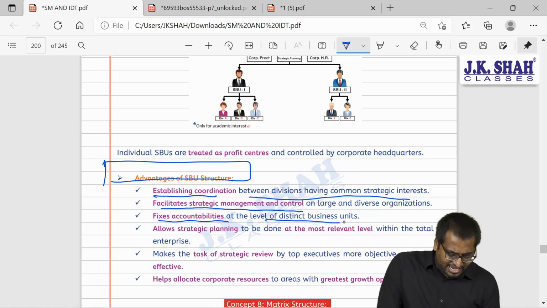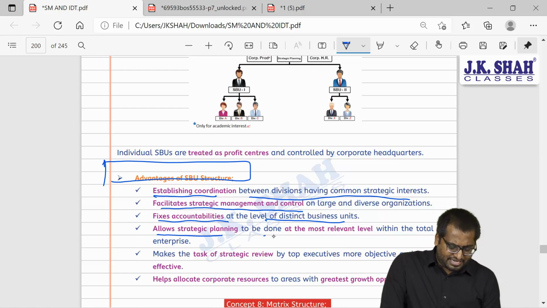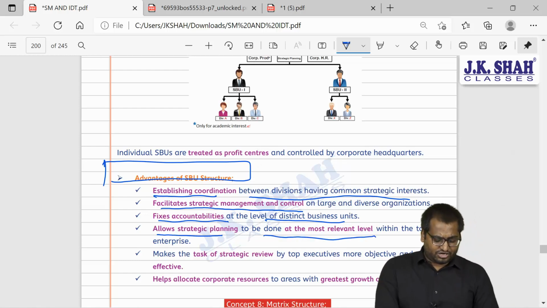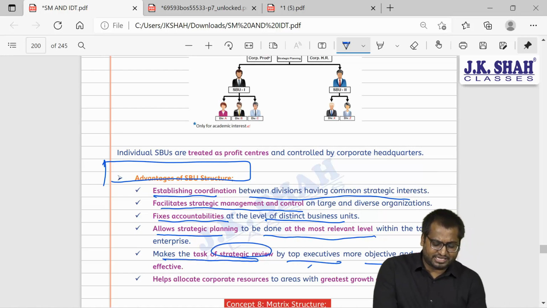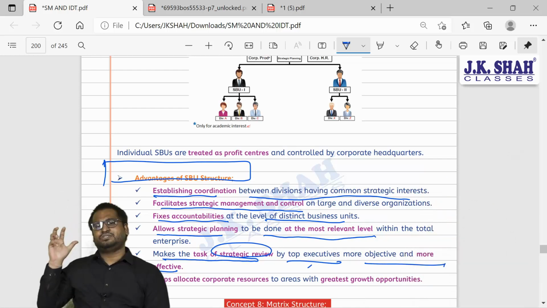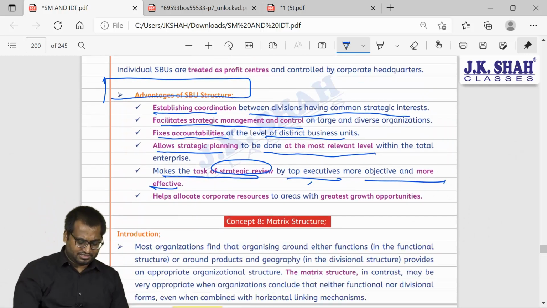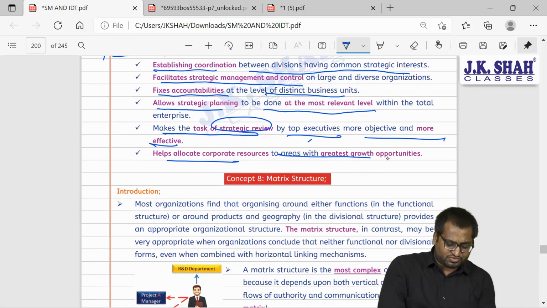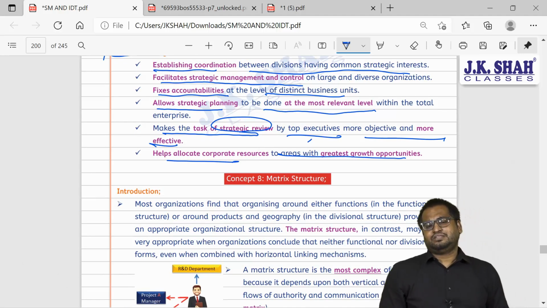Fixes accountability at distinct levels. Allow strategic planning done at the most relevant level within the organization. Makes the task of strategic review by top executives more objective and more effective. So top management can focus on their business. They can focus on complete activities. Helps allocate the resources to the greatest growth opportunity. So this is something which will help us. These are the advantages of strategic business unit.